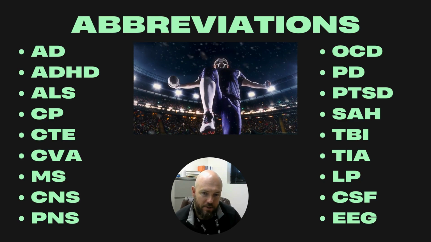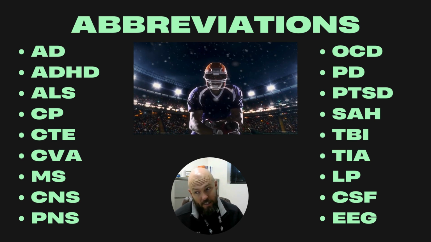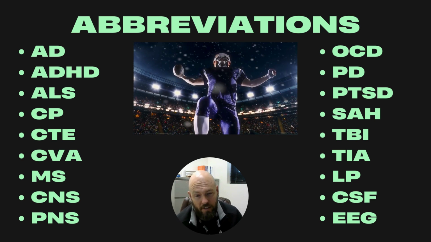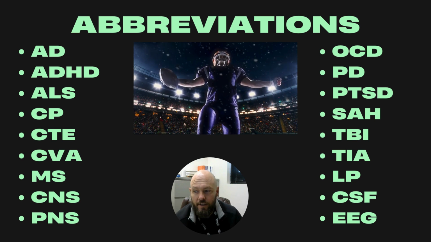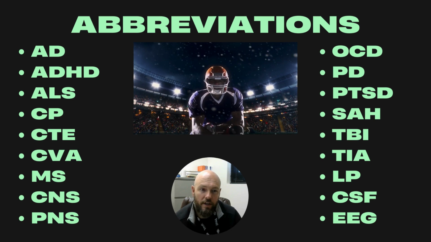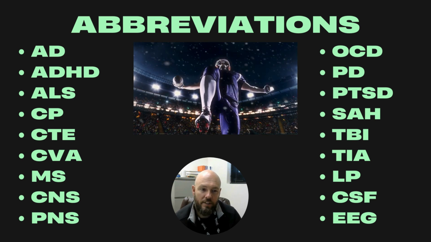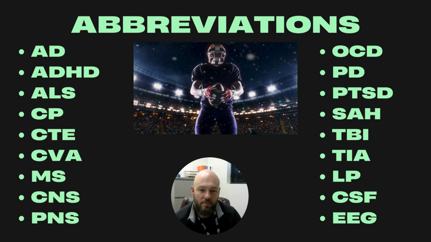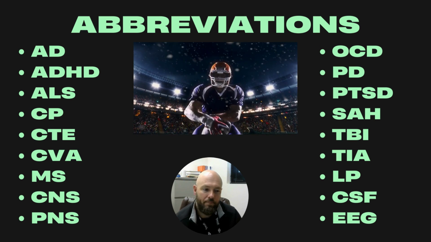Abbreviations: AD, Alzheimer's disease; ADHD, attention deficit hyperactivity disorder; ALS, amyotrophic lateral sclerosis; CP, cerebral palsy; CTE, chronic traumatic encephalopathy; CVA, cerebral vascular accident; MS, multiple sclerosis; CNS, central nervous system; PNS, peripheral nervous system; OCD, obsessive compulsive disorder; PD, Parkinson's disease; PTSD, post-traumatic stress disorder; SAH, subarachnoid hemorrhage; TBI, traumatic brain injury; TIA, transient ischemic attack; CSF, cerebral spinal fluid; and EEG is electroencephalogram. It's a test they do on your brain.